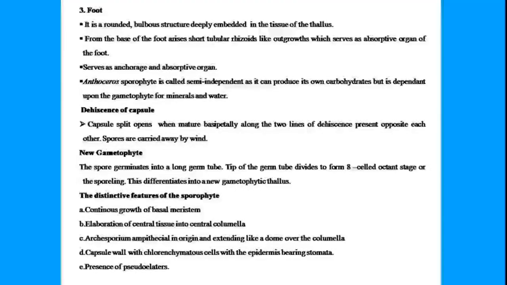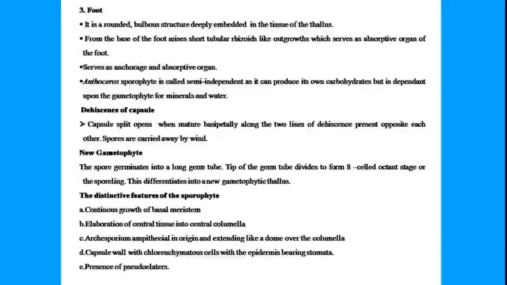Then there is elaboration of central tissue into central columella. This is another important distinctive feature of the sporophyte. Although columella can be seen in other sporophytes as well, in case of mosses, we will see that. Then the archesporium is amphithecal in origin. That is, the inner layer of amphithecium gives rise to the archesporium or the sporogenous tissue, and it extends like a dome over the columella.